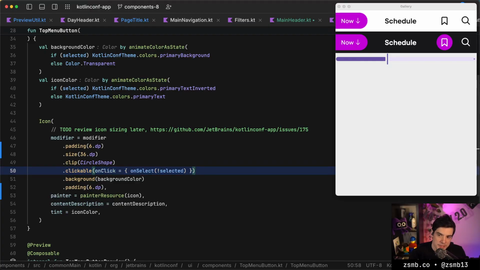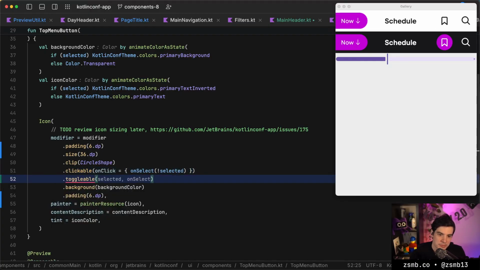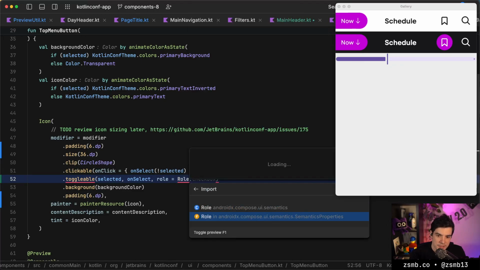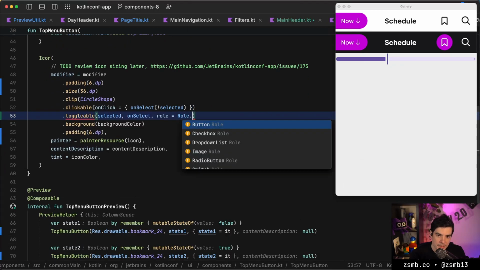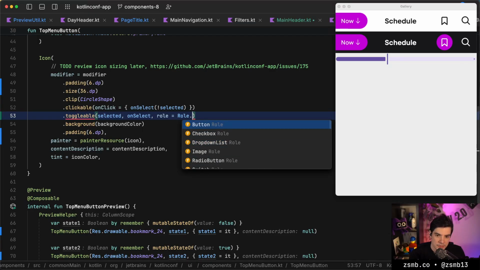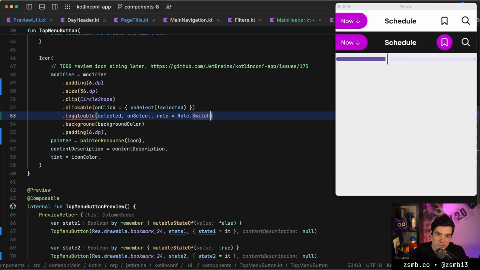But if we're using the other kind of icon, like the bookmark icon, then it's a toggleable. So that actually needs to be a toggleable based on whether it's selected, and it needs to call into select, and it needs to have a role, which needs an import first of all. So it needs a role, and the role is going to be, is there a toggle? I guess it's a switch.